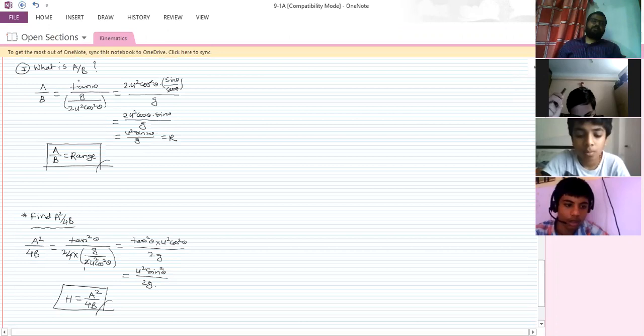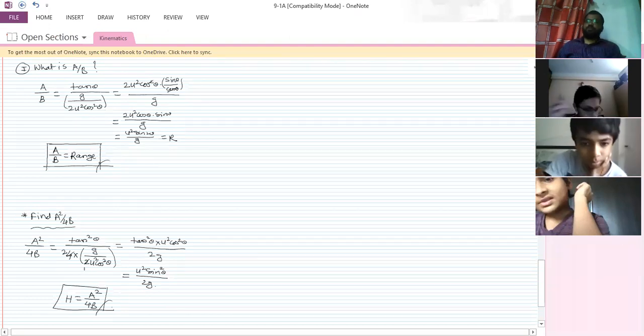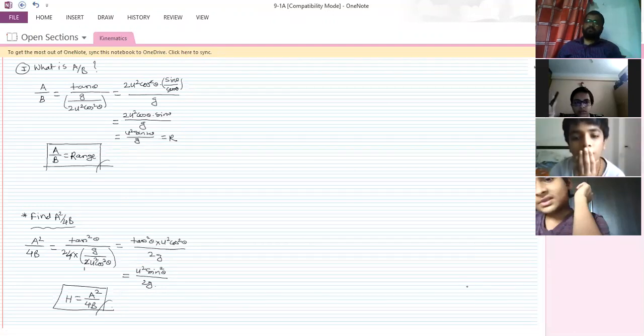So here A by B we want, and that is range. And here we have A square by 4B, and that is maximum height. So do remember, always A divided by B is the range, and A square divided by 4B is the maximum height we have. So I hope this is clear.